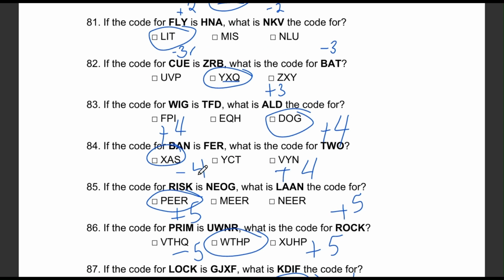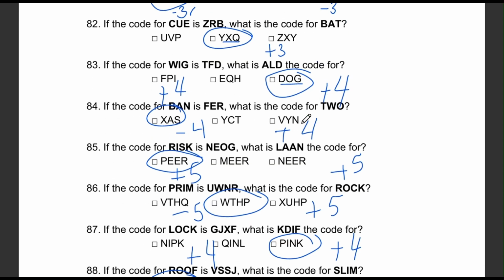So the answer is DOG. Question number 84. The code for BAN is FER. What will TWO be? The options are XAS, YCT, and VYN.